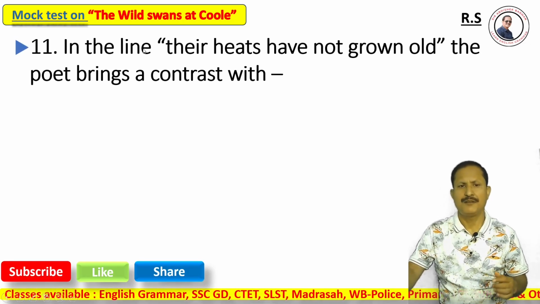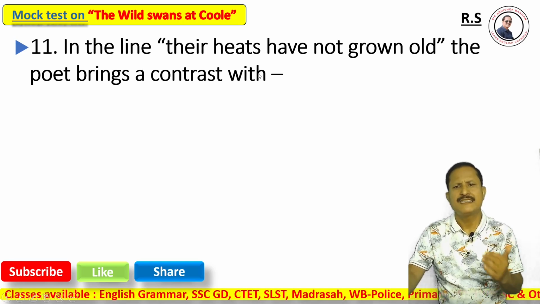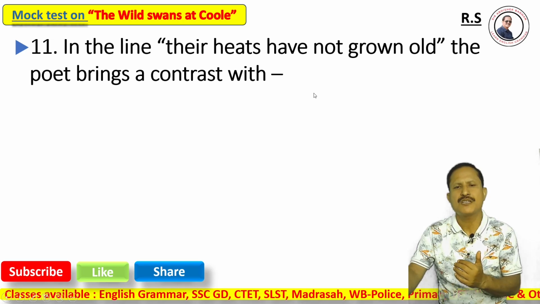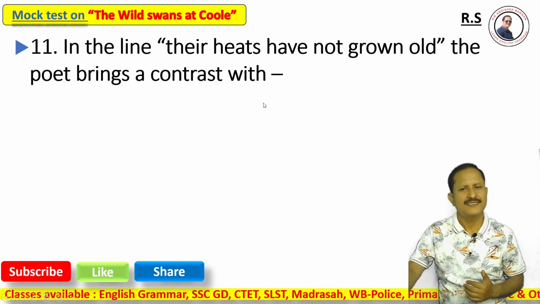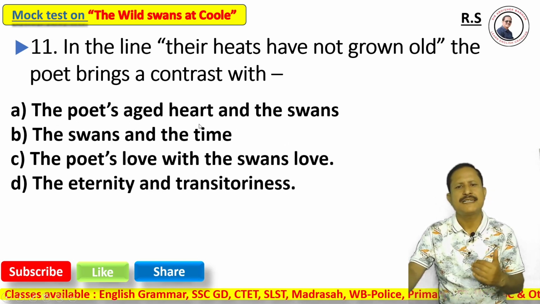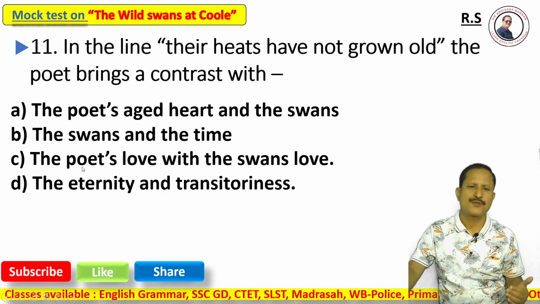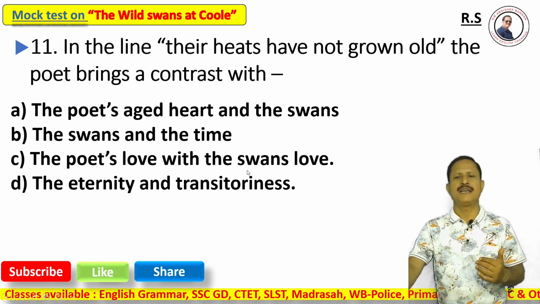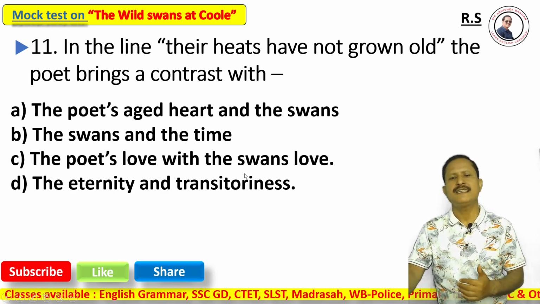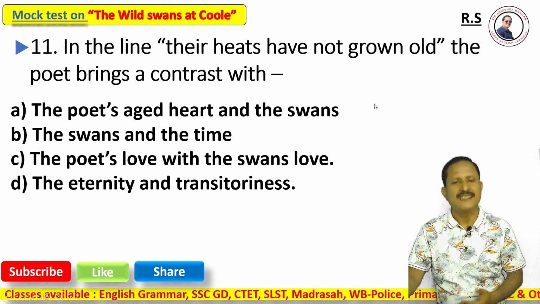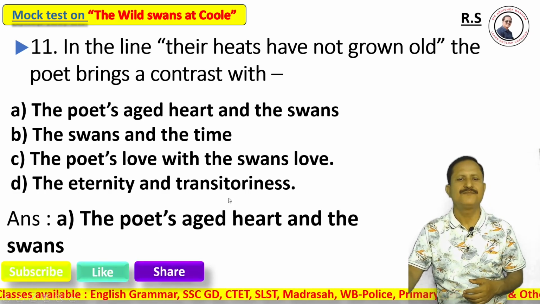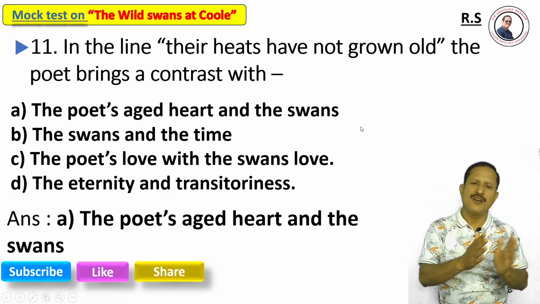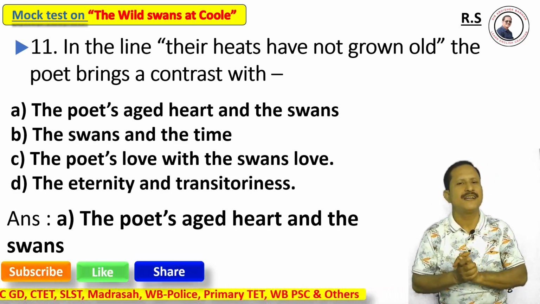Next, question number 11. In the line, "their hearts have not grown old," the poet brings a contrast. The contrast is: option A, the poet's aged heart and the swans; option B, the swans and the time; option C, the poet's love and the swans' love, the eternity and the transitoriness. The correct answer is option A, the poet's aged heart and the swans. Here, all these options are also correct.